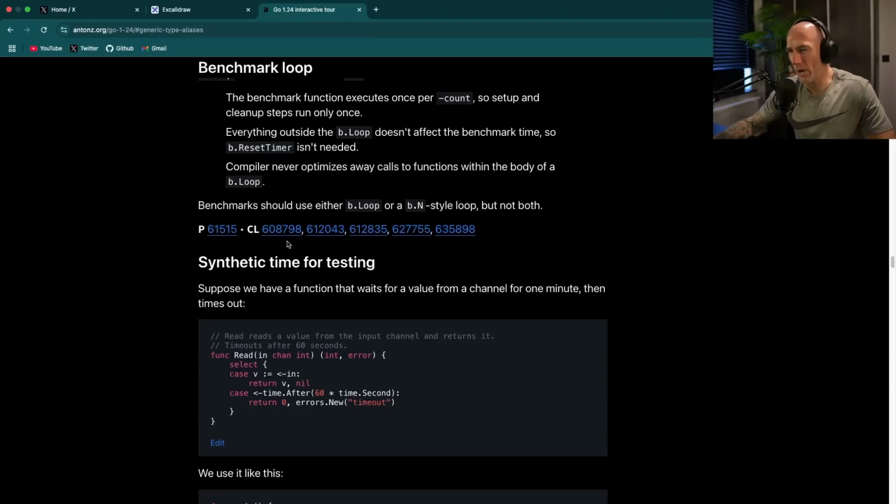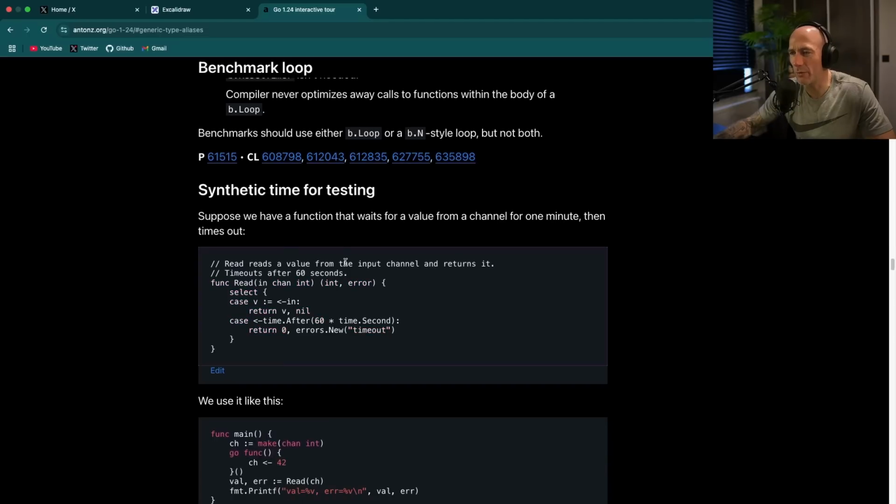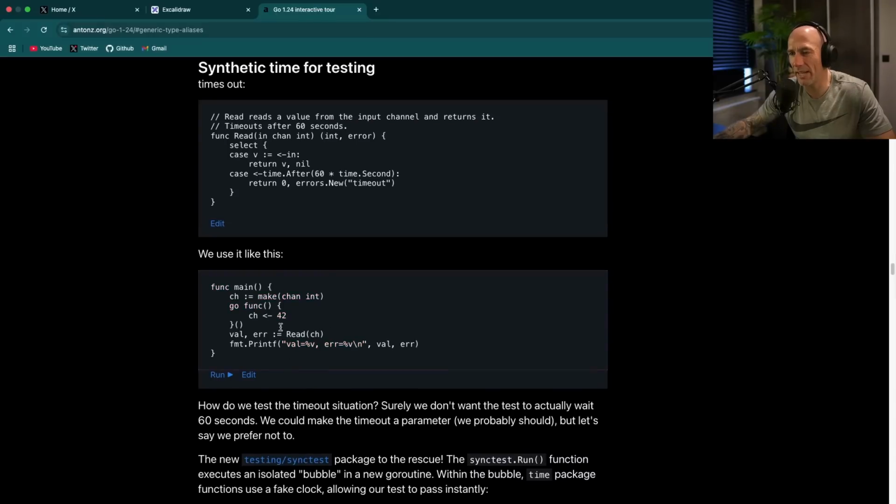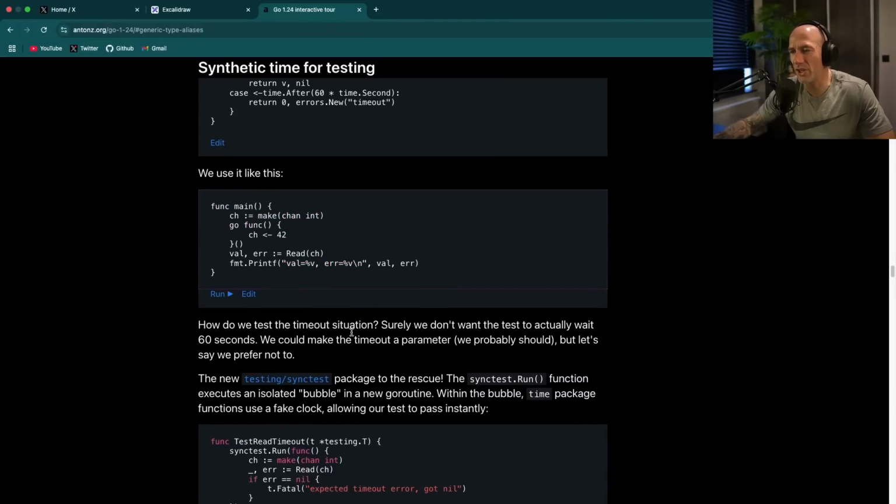Suppose we have a function that waits for a value from a channel for 1 minute, then times out. It reads a value from the input channel and returns it. Times out after 60 seconds. Okay. We use it like this. Go func, we wait here. Val, we read from the channel. It doesn't really matter. How do we test the timeout situation? Okay. Surely, we don't want the test to actually wait 60 seconds. Makes sense. Because you can only test it if it fails after 60 seconds, but that's going to take long for a lot of tests. We could make the timeout a parameter. We probably should. But let's say we prefer not to.